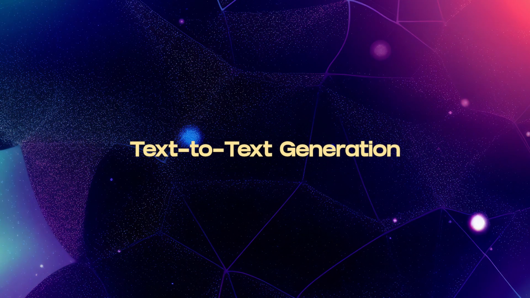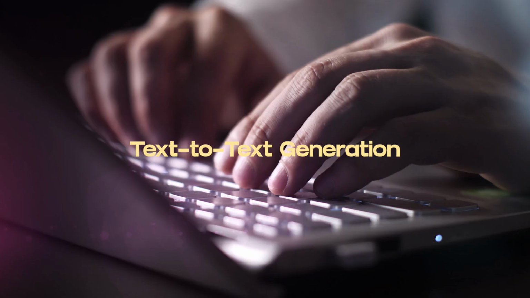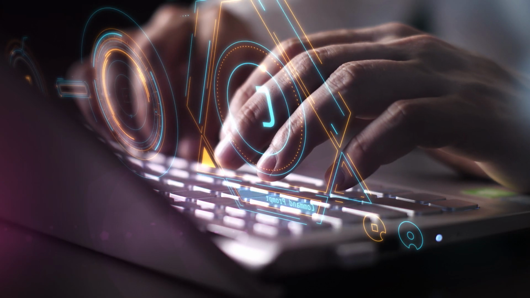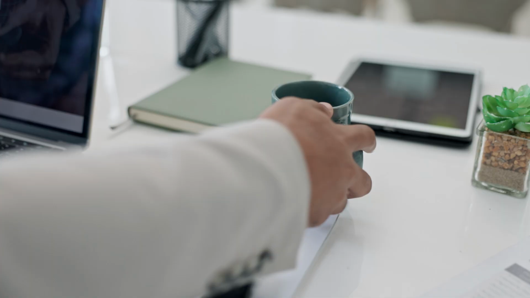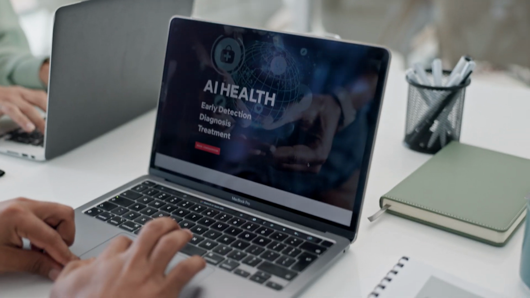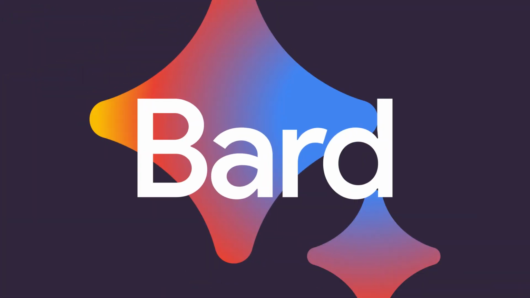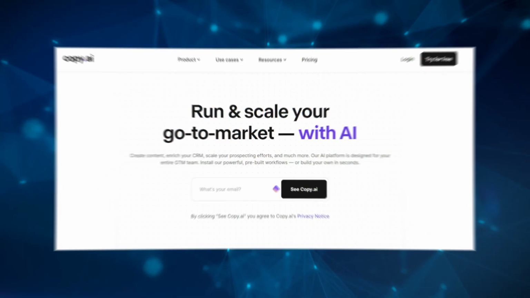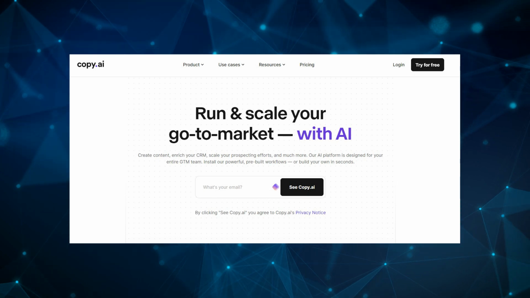Well, for one, there's text-to-text generation. Text-to-text generation is what is most popular and widely known. This is where you type in a specific prompt into a chat and get a corresponding response. This is proving to be extremely useful for research, learning new information, and even creating content at extremely high speeds. It's usually quite useful for content creators, writers, bloggers, and anyone that's really dealing with text on a daily basis. And some suggested tools that you can look at are ChatGPT, Google Bard, Jasper.ai, Copy AI, and we cover this more in another video.